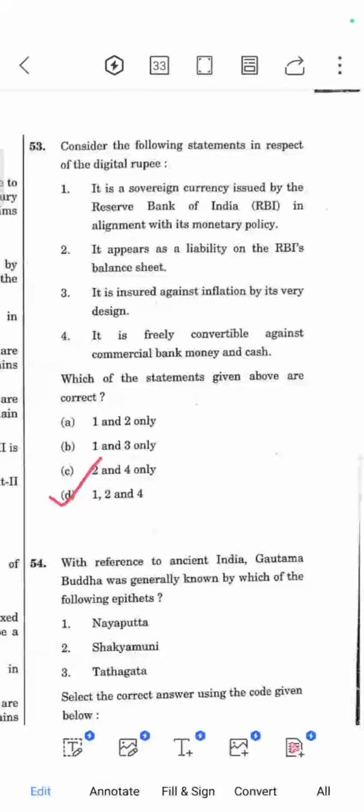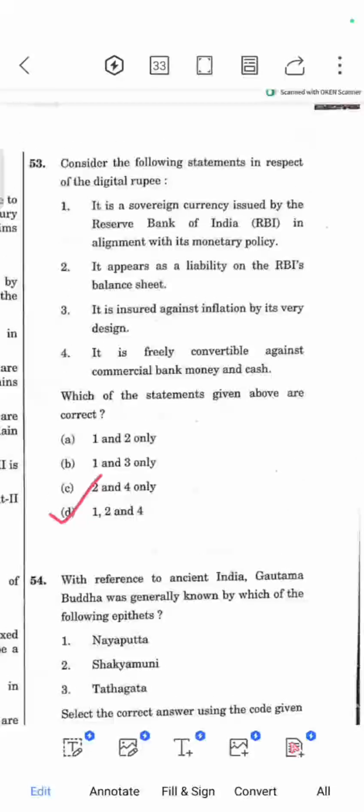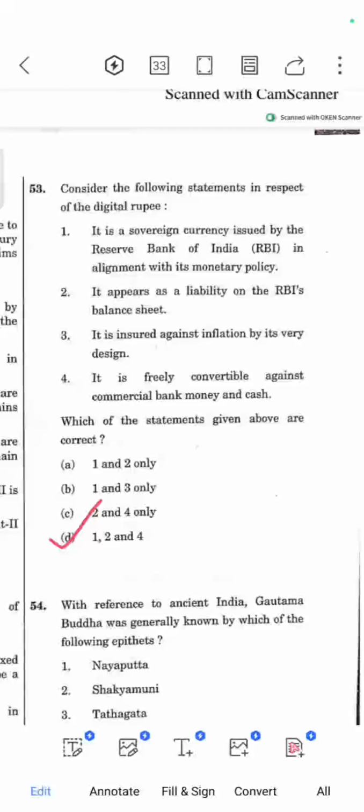Consider the following statements in respect of the digital rupee. Statement 1. It is a sovereign currency issued by the Reserve Bank of India in alignment with its monetary policy. Statement 2. It appears as a liability on RBI's balance sheet. Statement 3. It is insured against inflation by its very design. Statement 4. It is freely convertible against commercial bank money and cash. Here the odd statement is 3. It is not an inflation-indexed bond to insure against inflation. So eliminating 3, all the other statements are correct. Answer is option D, 1, 2 and 4.